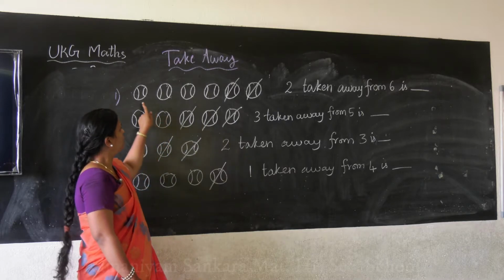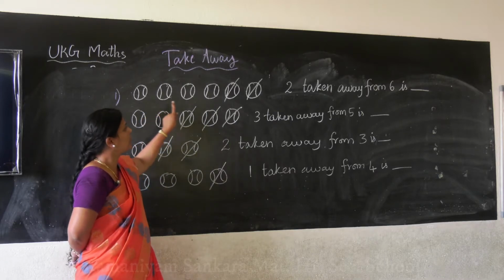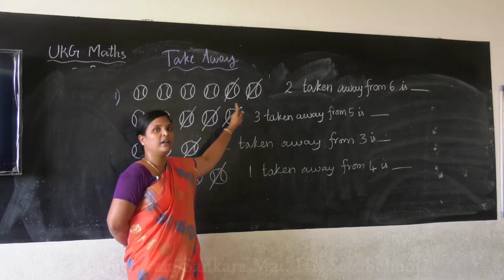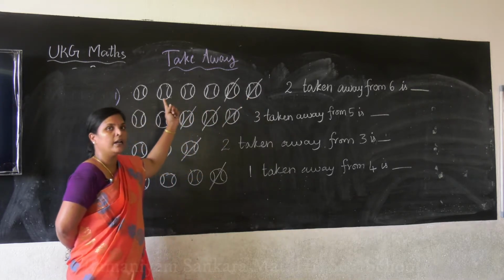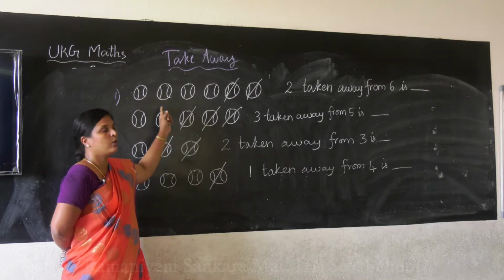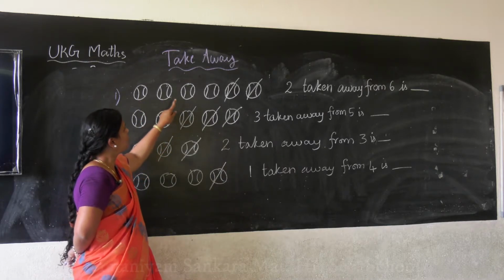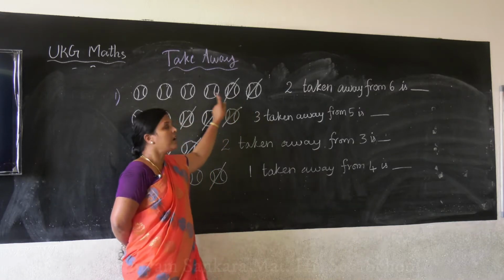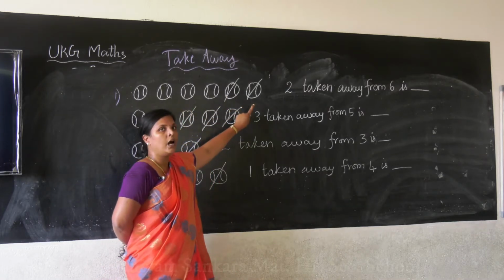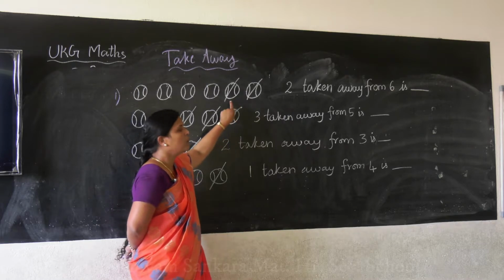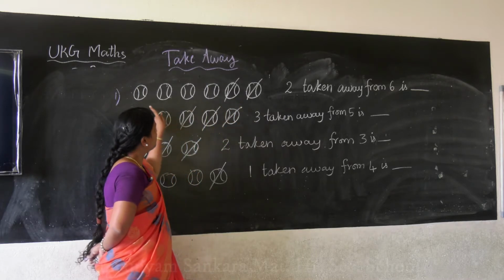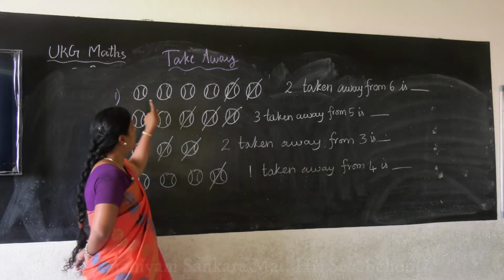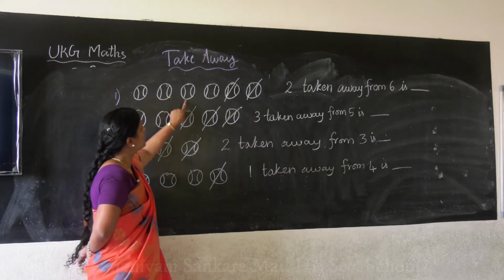Okay? So shall we count the total number, then we will count the striked number, then we will find out the number of balls left. Okay? 1, 2, 3, 4, 5, 6. So we have 6 balls. How many balls striked? 1, 2. So from out of 6 balls I have striked 2 balls. So how many remaining? 1, 2, 3, 4.